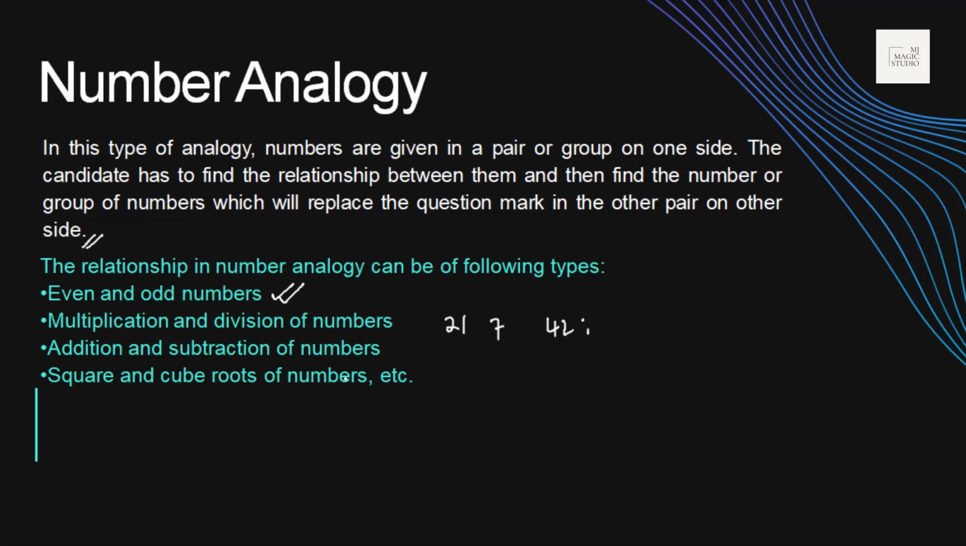Addition and subtraction of number series, in analogies they can be used. Square and cube roots are the famous ones, na? Square numbers, cube numbers. So I've seen these are the popular relationships in number analogies which we can have. So let's check out a few examples.